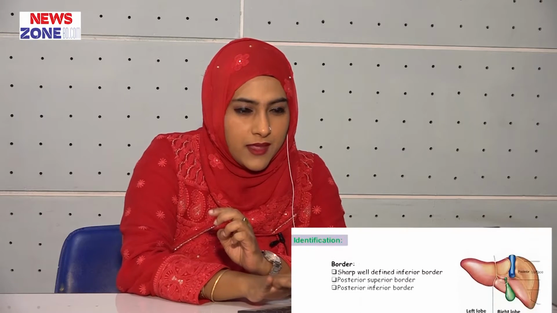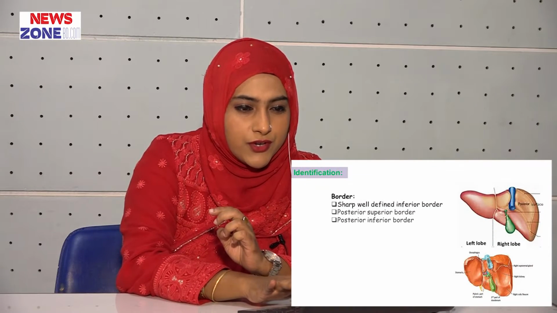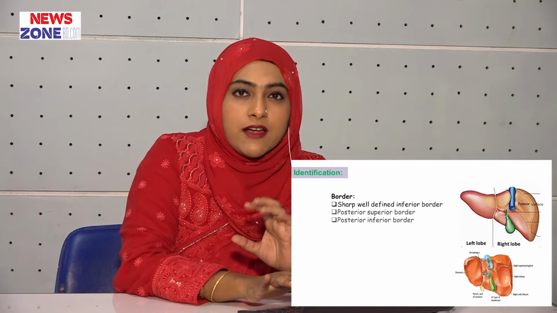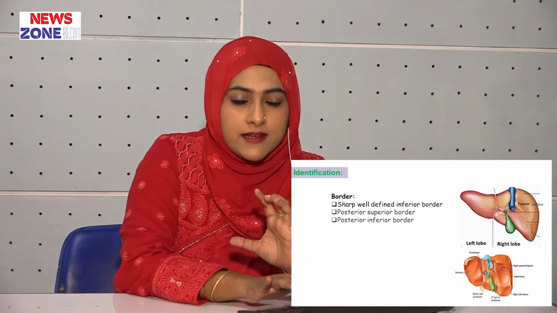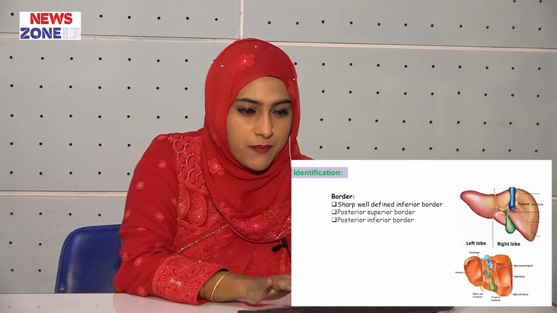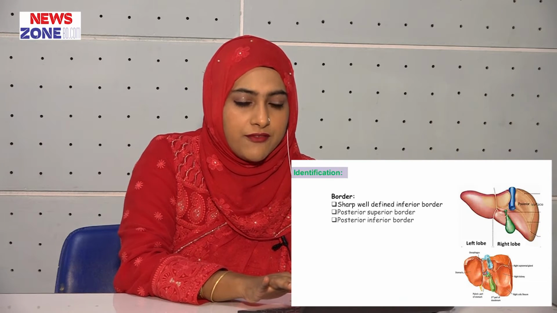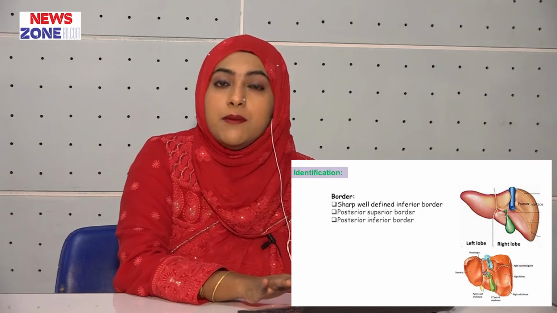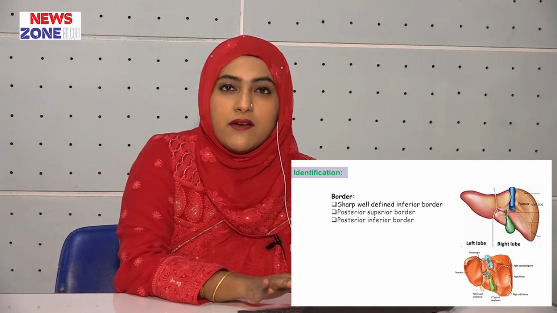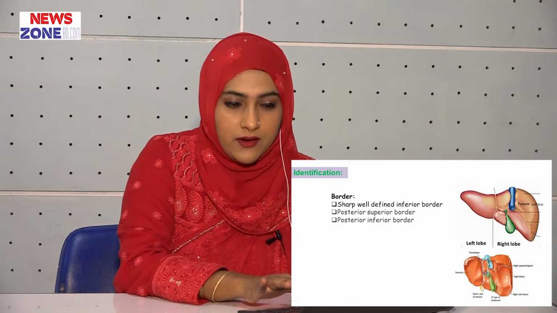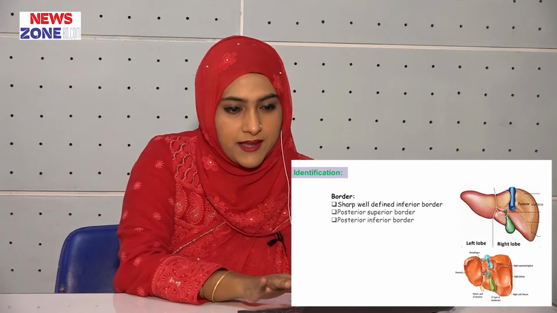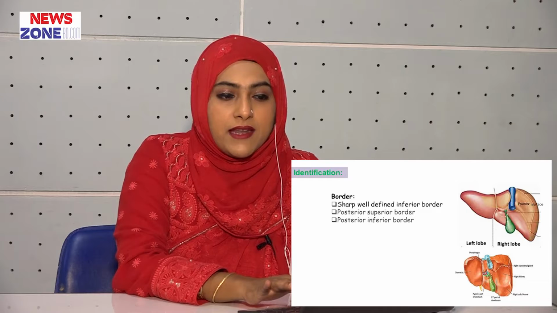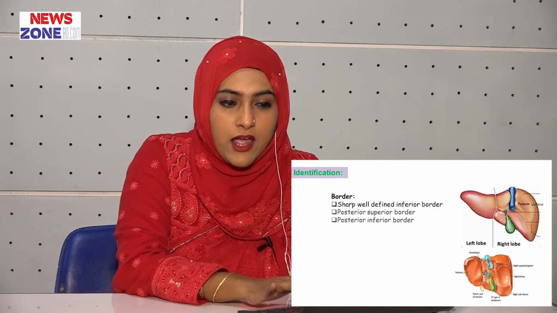This is the picture of the posterior surface of the liver. On the posterior surface there are some important related structures present here. On the posterior surface there is the non-peritoneal area, that is called the bare area. The bare area is triangular in shape, so it has an apex and a base. The apex is formed by the right triangular ligament and the base is formed by the inferior vena cava,